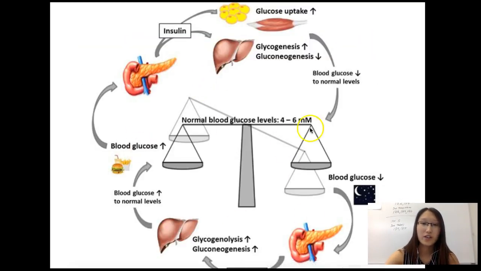So this chart right here, you have to understand how this works. I will likely provide you this picture, but I want you to read the picture and then tell me what's happening, okay? So we have a normal blood glucose level. In class, we talk about positive regulation, positive feedback versus negative feedback. So positive feedback is when you have a level of something, and when it's higher, it goes even higher.